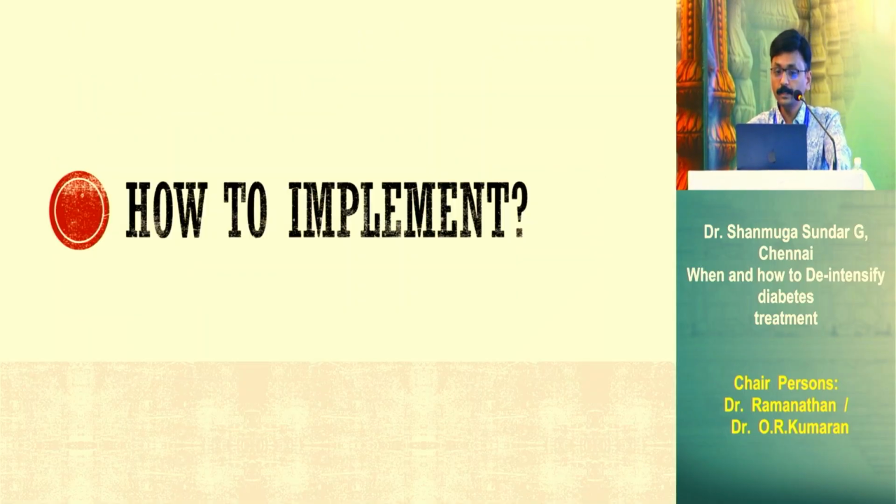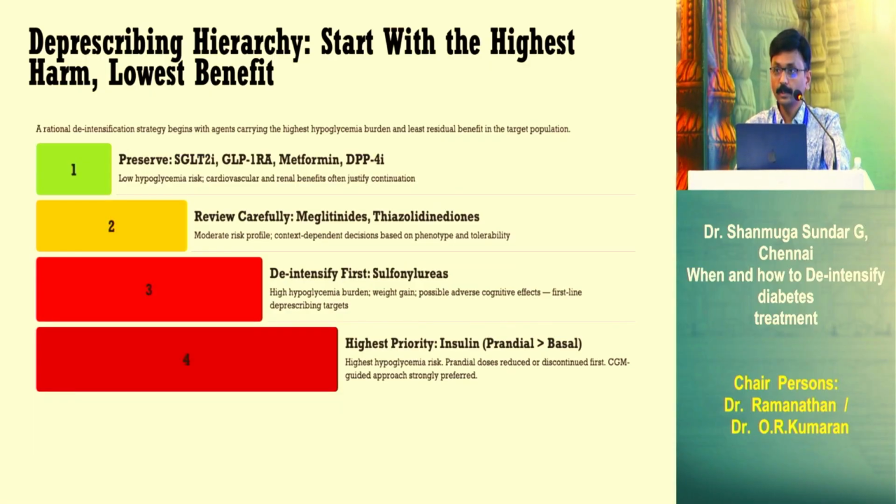So how to implement? The important thing is to start with the highest harm and lowest benefit. Patients who are already on multiple medications: if the patient is on insulin and sulfonylurea, de-intensify insulin and sulfonylurea first. Insulin de-intensification I will discuss in the next slide. Sulfonylurea has the highest hypoglycemic burden, weight gain and a lot of side effects. So the first drug to be de-prescribed is sulfonylurea.